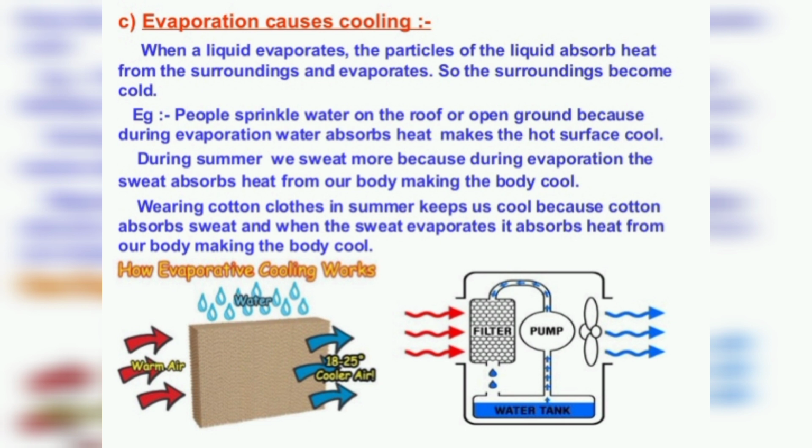Another example is sprinkling water on the open ground after a hot sunny day. People sprinkle water on the roof or open ground because during evaporation water absorbs heat and makes the hot surface cool. During summer we sweat more because during evaporation the sweat absorbs heat from our body, making the body cool. Wearing cotton clothes in summer keeps us cool because cotton absorbs sweat, and when the sweat evaporates it absorbs heat from our body, making the body cool. So this is why evaporation causes cooling.